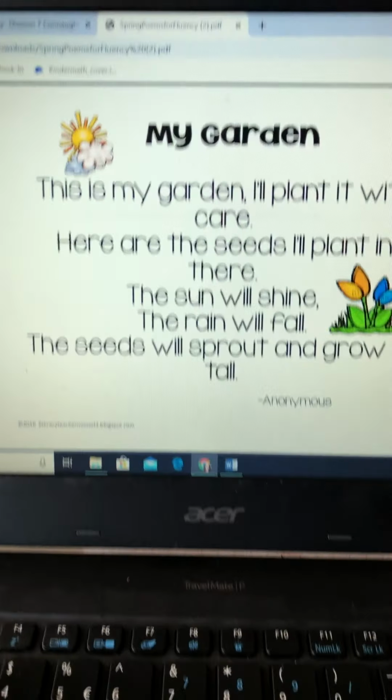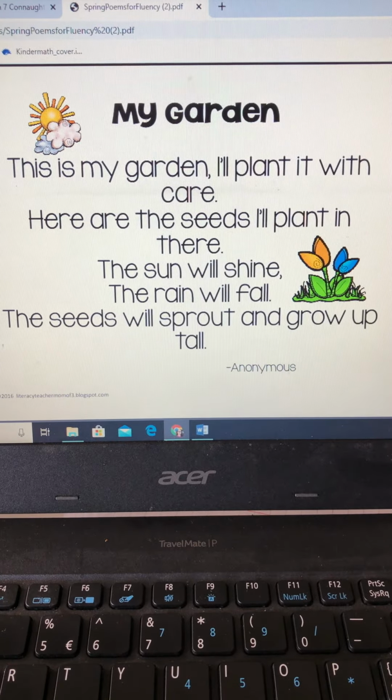Okay, now I'm going to go back to the poem. If you're not done, you can just pause this and then hit play when you're ready to move on. So, here we are back at the poem.